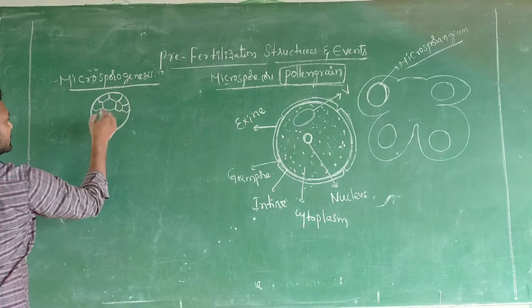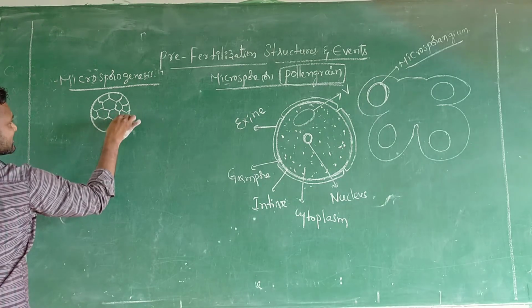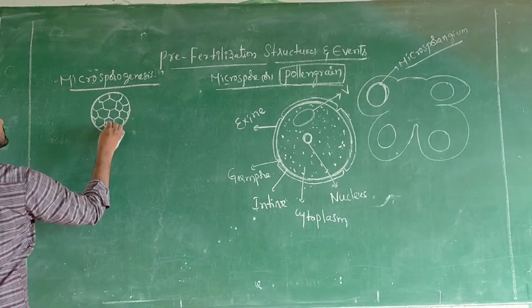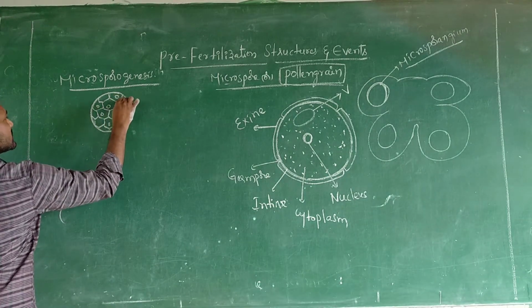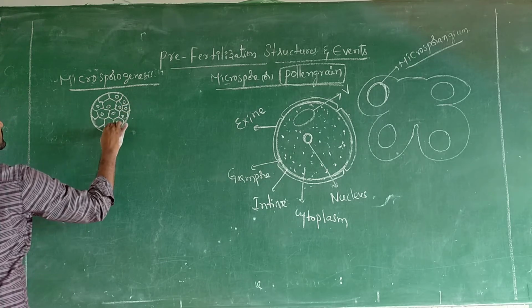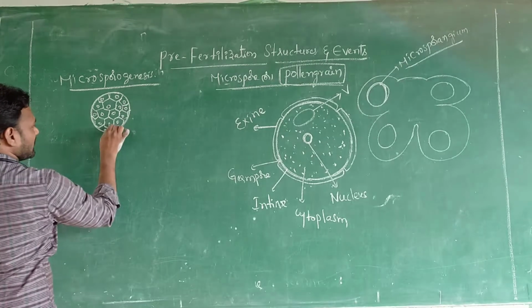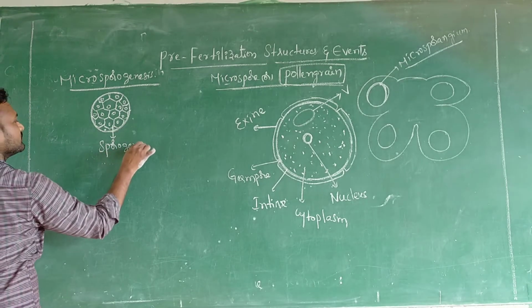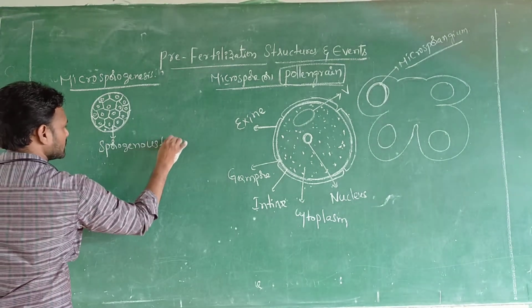This is a very easy one also. What is this structure? This is a tissue. What is this tissue? You observe. This tissue is called sporogenous tissue.